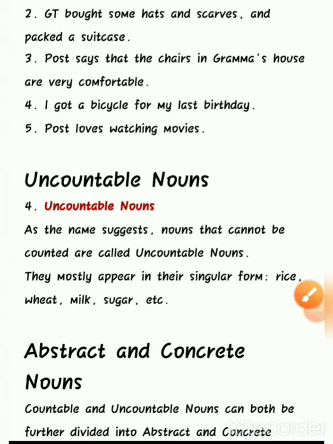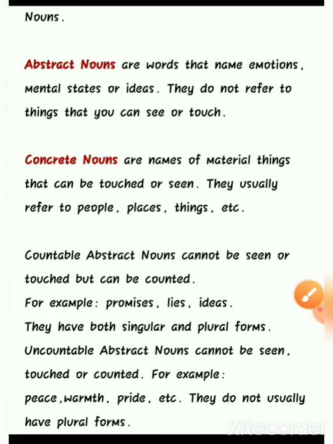Now moving ahead, let's check abstract and concrete nouns. Countable and uncountable nouns can both be further divided into abstract and concrete nouns. Let's check the first one, abstract nouns.